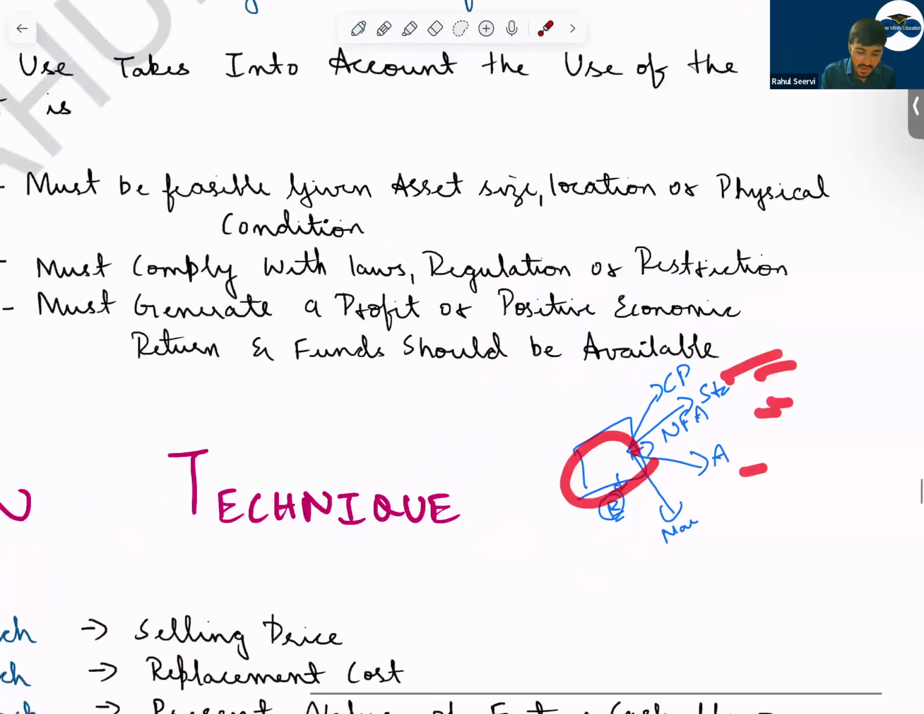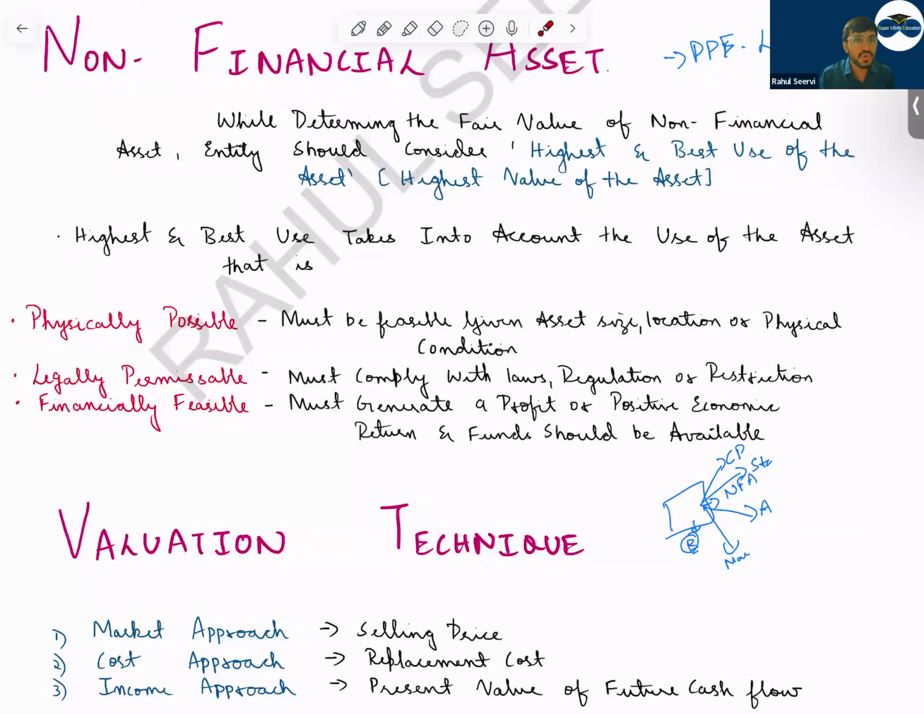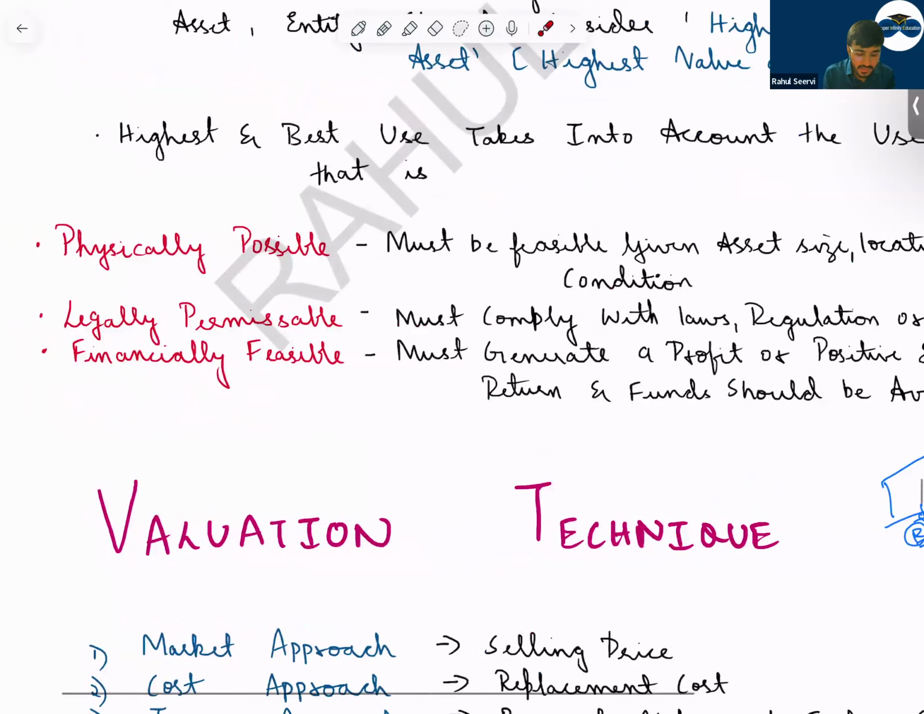So see, highest and best use takes into account the use of the asset that is physically possible. It should be physically possible. That means you should be able to construct it. You should have money also. It should be financially feasible. Then it should be legally permissible.